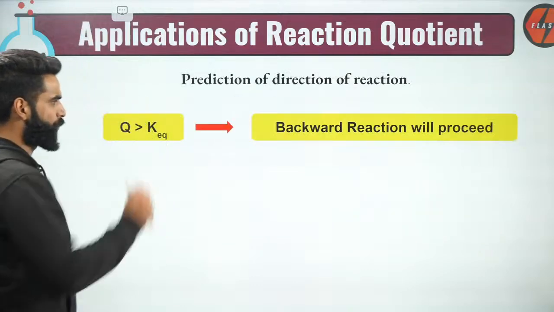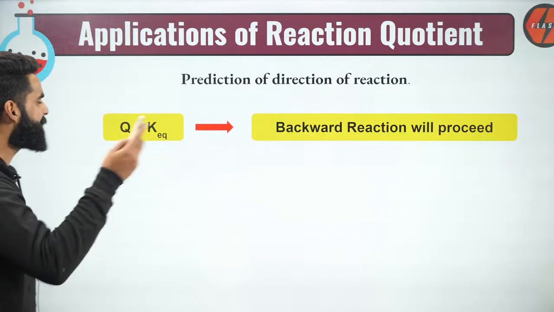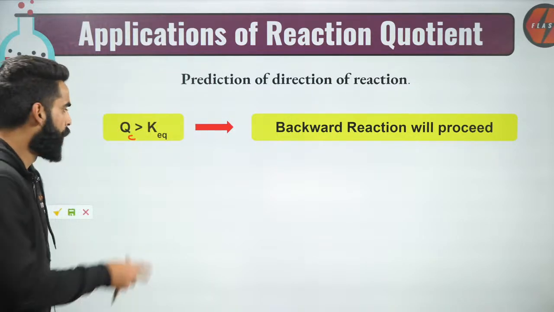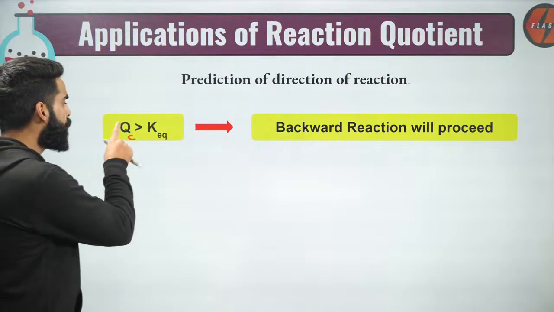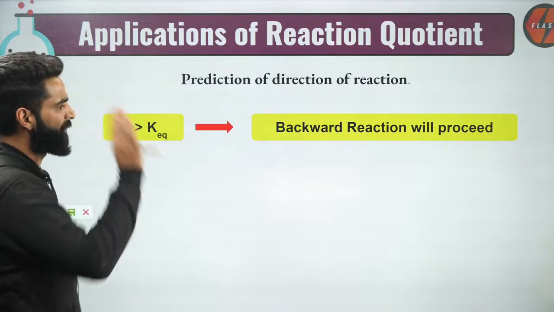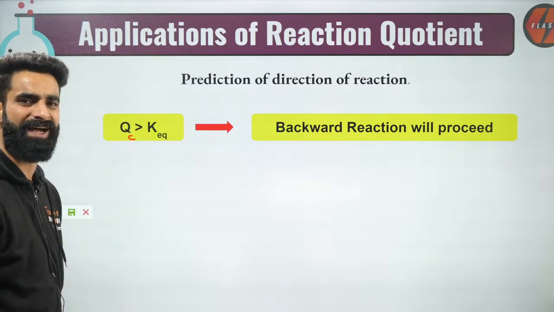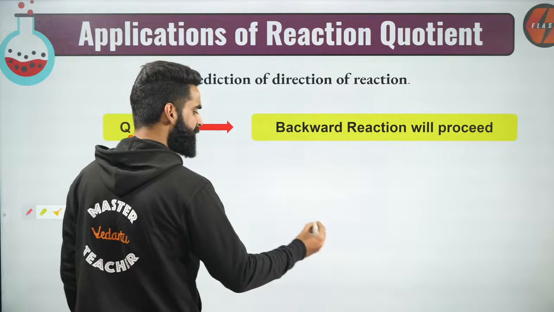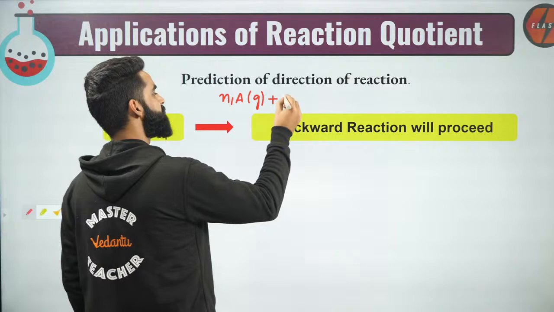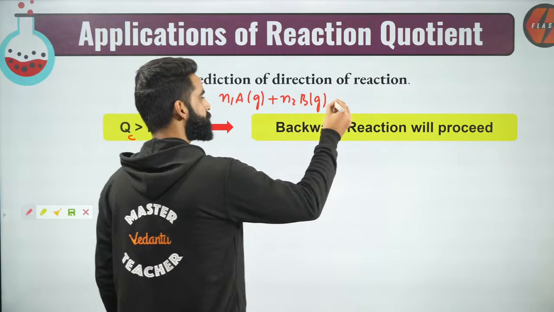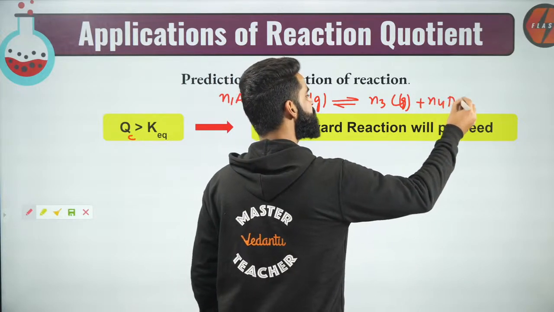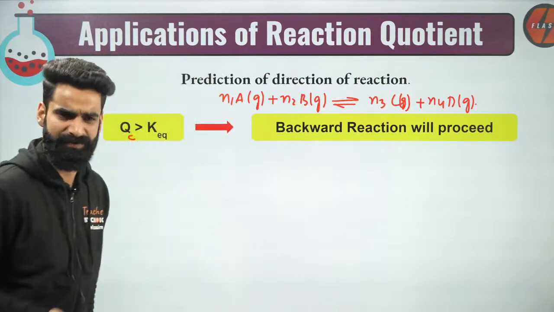See, guys, very simple. If I have any reaction whose QC value is greater than equilibrium constant, I told you Q value wants to get equal to K equilibrium. Now I have got some reaction whose Q value is more than equilibrium constant. What is going to happen at that time? First thing, let me write the reaction right here. Let's say we have the reaction N1A gas plus N2B gas in equilibrium with N3C gas plus N4D gas. This is the reaction which we have.